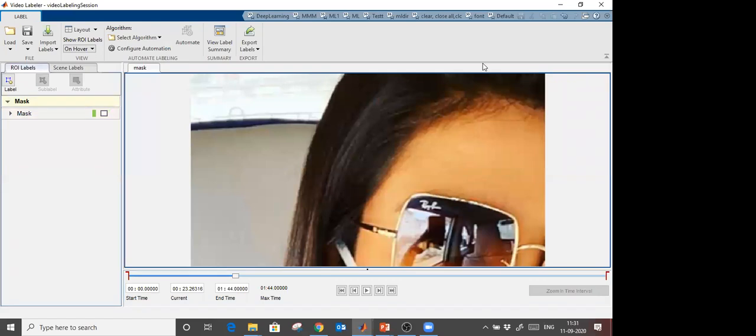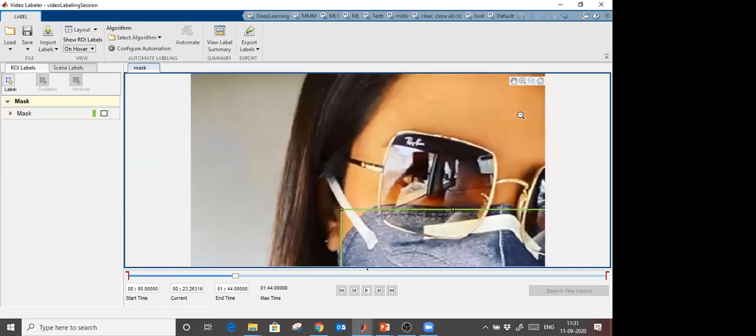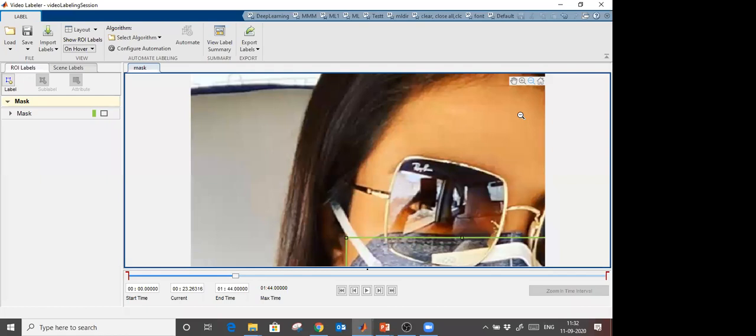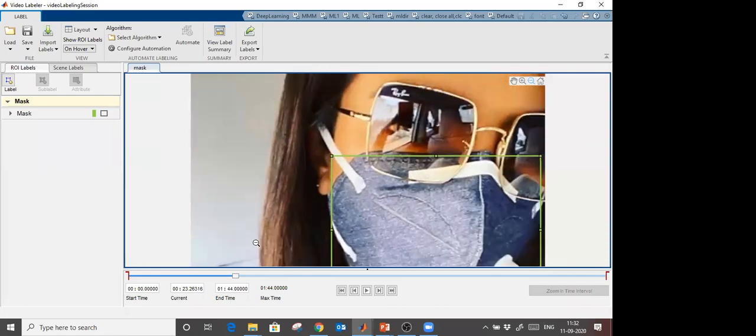Let me unzoom this. Okay, just wait. So if you have big images, you can unzoom this and you can label it again, if you have big images like this. So I labeled all these images like this.